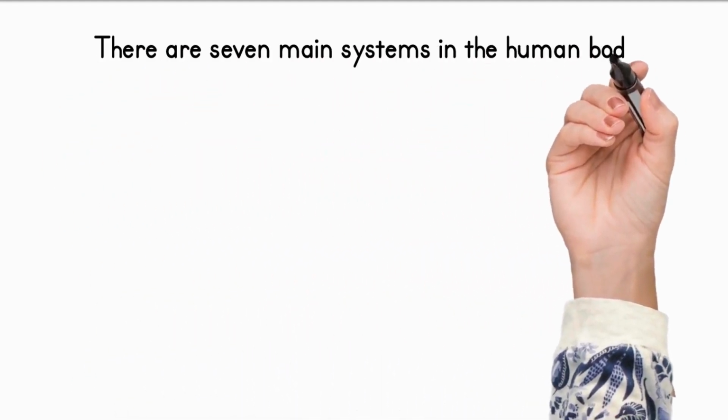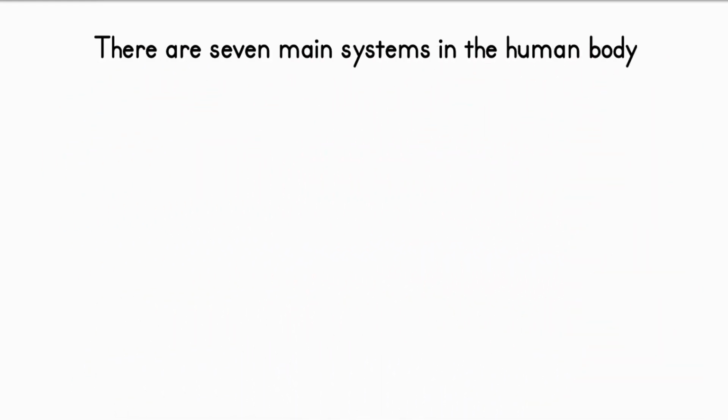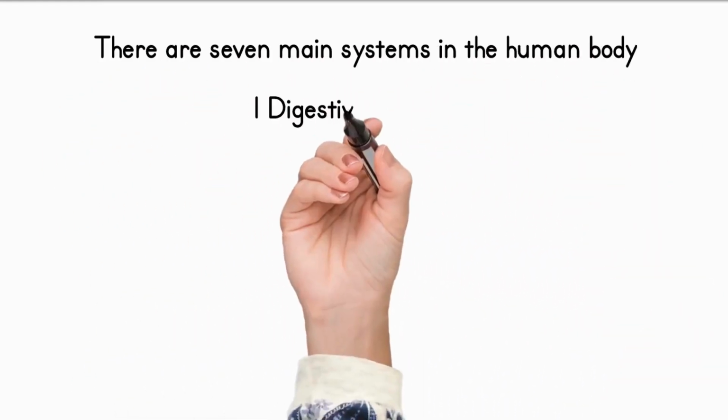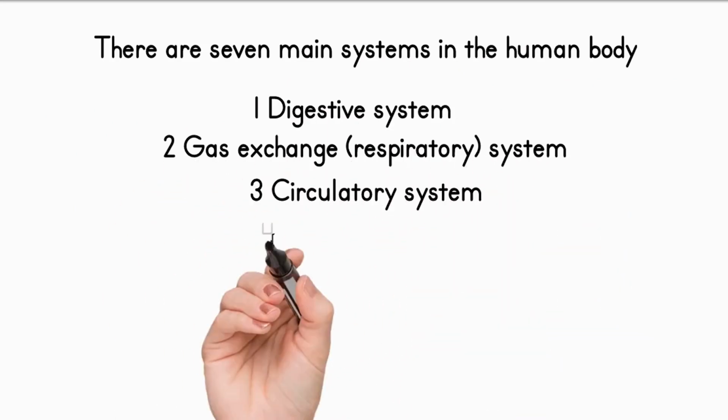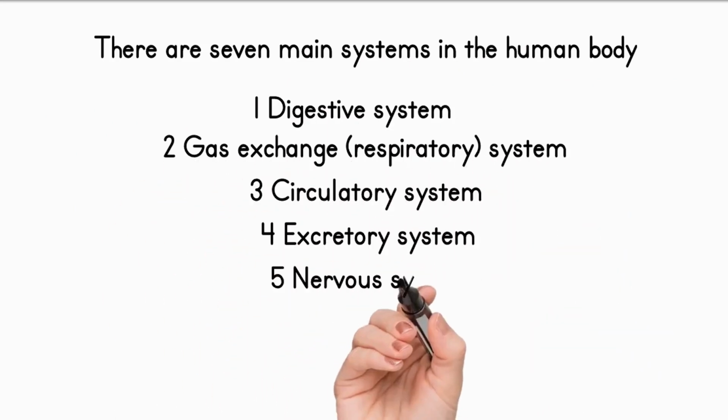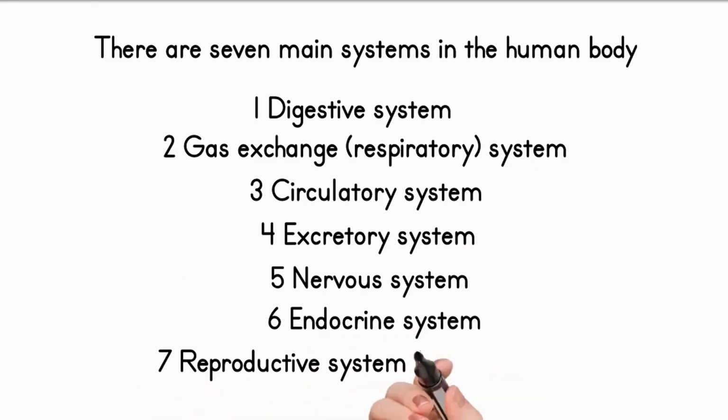There are 7 main systems in the human body. These are the digestive system, gas exchange system, circulatory system, excretory system, nervous system, endocrine system, and reproductive system.